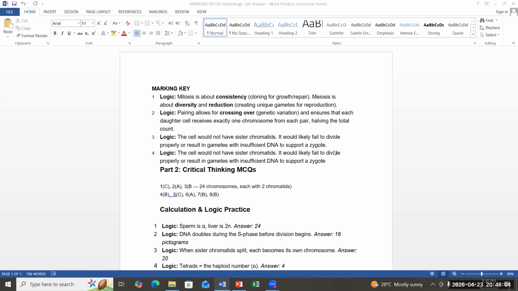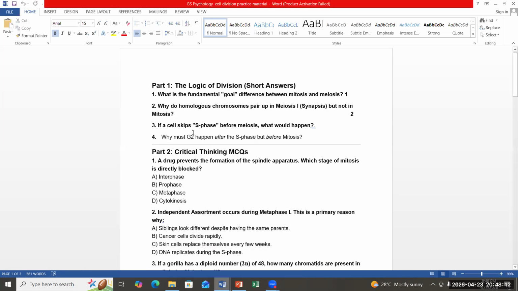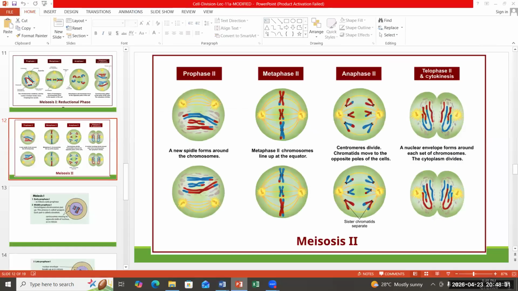I'm trying my level best to discuss each and every question in detail so you understand it properly. Okay, why must G2 happen after S phase but before mitosis? Any question which is specific to mitosis, a similar question can be asked related to meiosis as well. This question is related to the cell cycle.